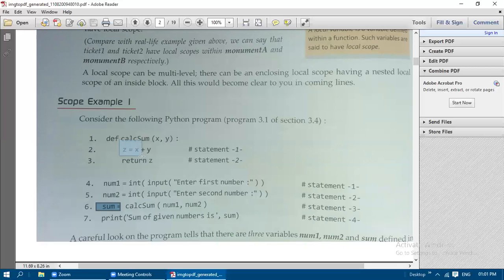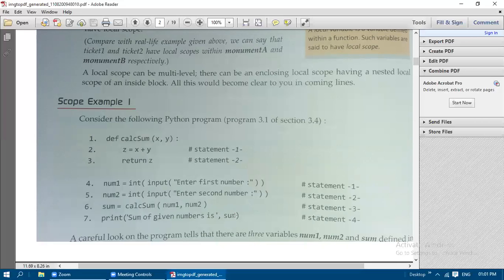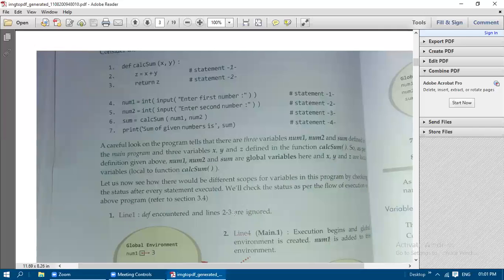Now it is returning to z is equal to x plus y, and then return z will return the value of z here, and that z is copied to sum now. Now 7th line, the sum is going to be printed. So you can carefully look at the program. Let's say there are 3 variables num1, num2, and sum defined in the main program, and 3 variables x, y, z are defined in the function calc_sum. So as per the definition given above, num1, num2, sum are global variables and x, y, z are local variables.